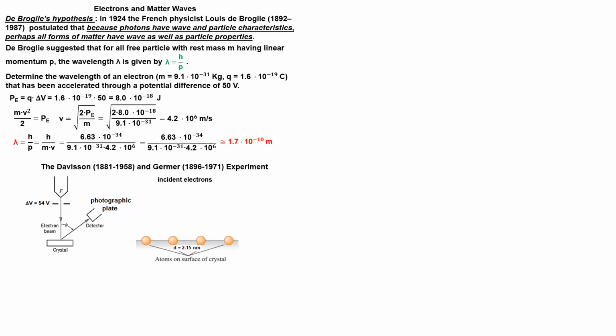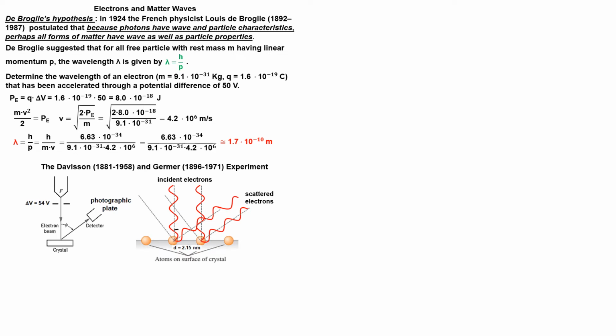A beam of electrons with an energy of 54 electron volts was directed at right angles to the surface of a nickel crystal with d equals 2.15 nanometers. Electrons are reflected back, but an intense, sharp reflected beam was observed at an angle of 50 degrees with respect to the incident beam.